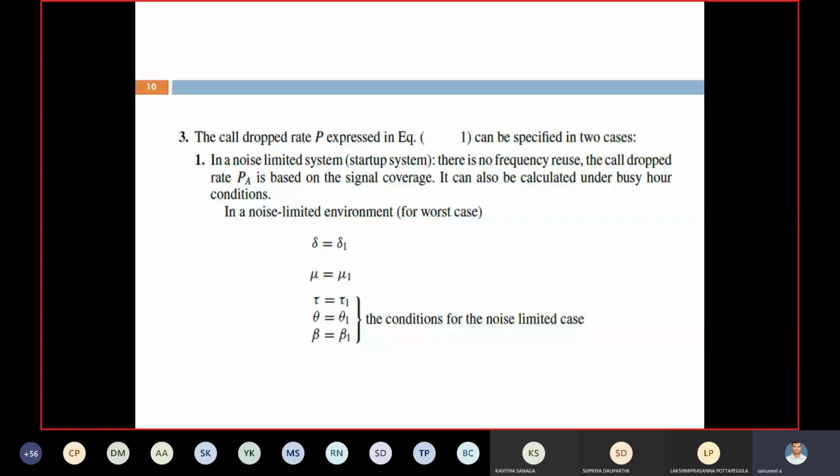For noise limited system, we consider noise, but there is no need for interference. That's why there is no frequency reuse here. Then the call drop rate PA is based upon signal coverage. At that time, we assume delta equal to delta 1, mu equal to mu 1, tau equal to tau 1, theta equal to theta 1, beta equal to beta 1 for the noise limited system.